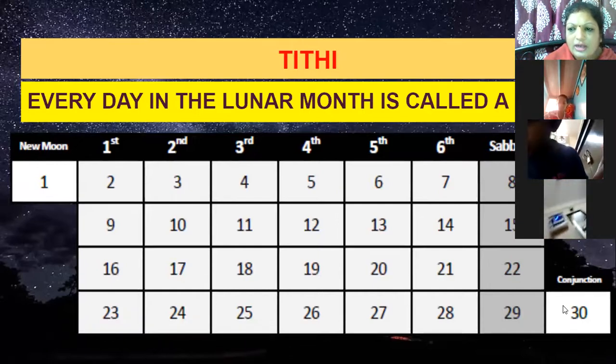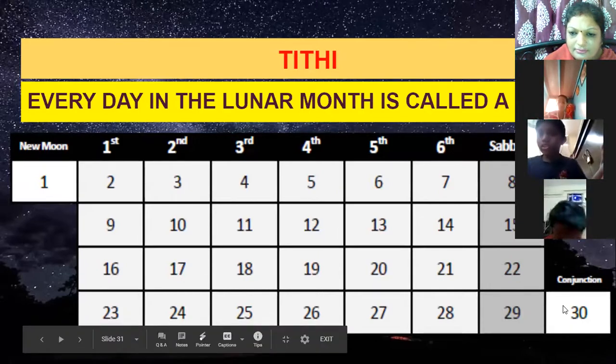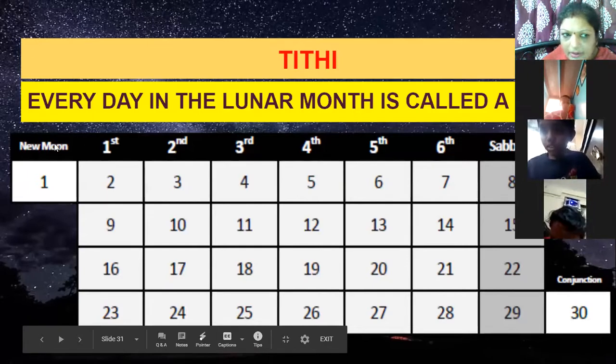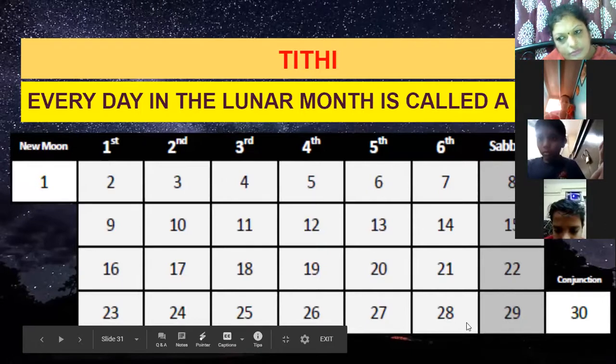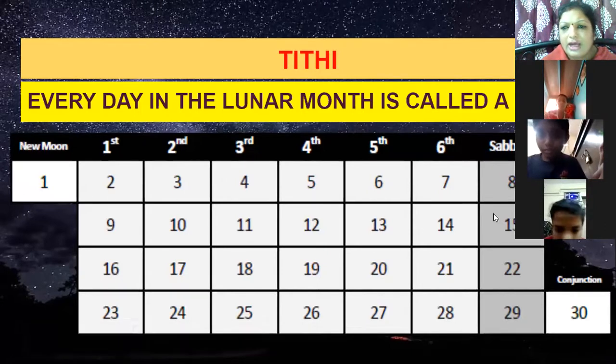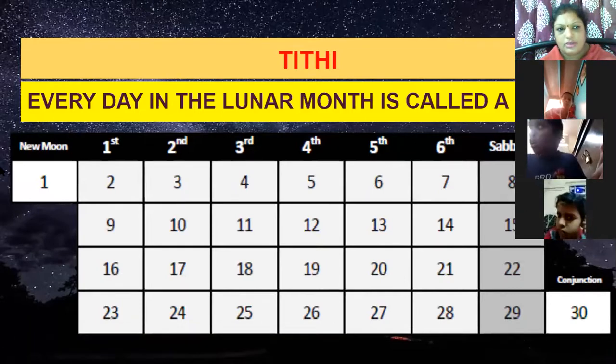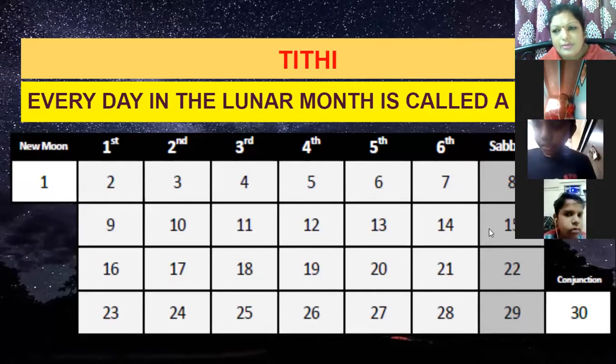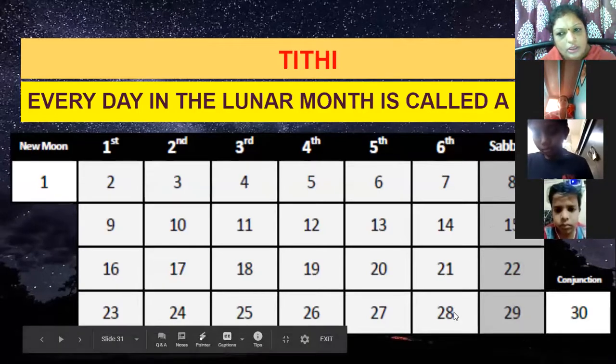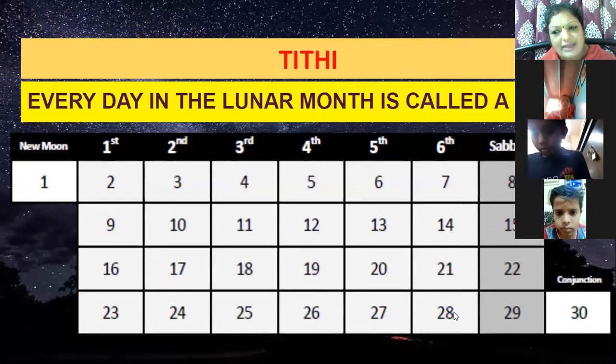So this is a lunar calendar of 30 days. One new moon to the next new moon, or one full moon to the next full moon. And every day of the lunar month is called a Tithi. From one new moon to the full moon, waxing moon. From one full moon to the new moon, waning moon. Shukla Paksh and Krishna Paksh.